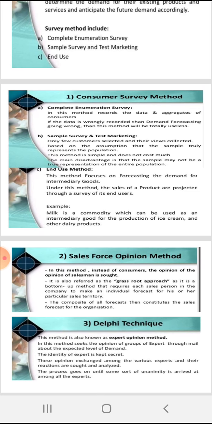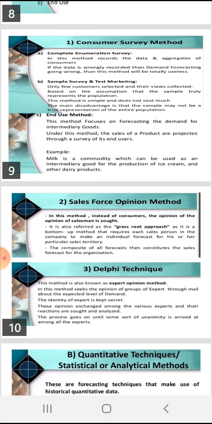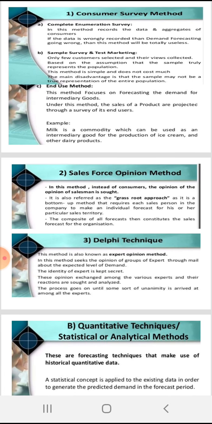Complete enumeration survey is to record the data and aggregates of consumers. If the data is wrongly recorded, then the demand forecasting goes wrong. Sample survey and test marketing: only a few consumers are selected and their views collected, based on the assumption that the sample truly represents the population. This method is simple and does not cost much. End use method. This method focuses on forecasting the demand for intermediate goods. The sales of a product are projected through a survey of its end users.